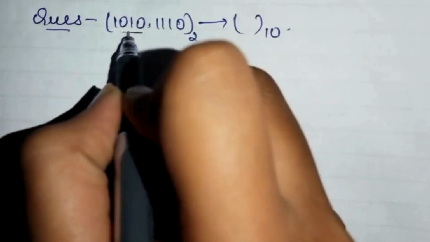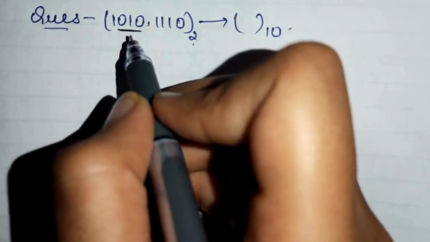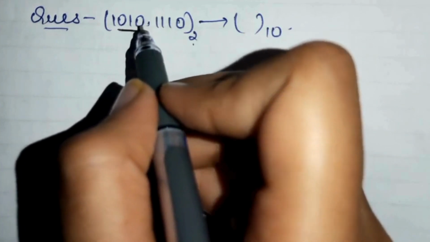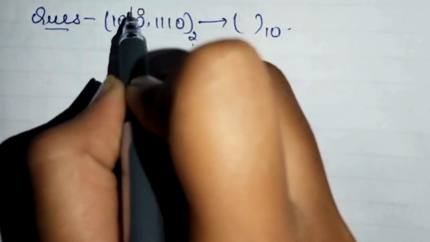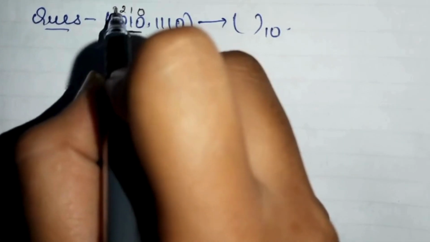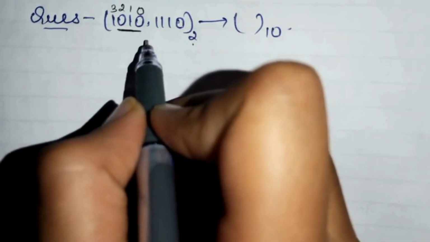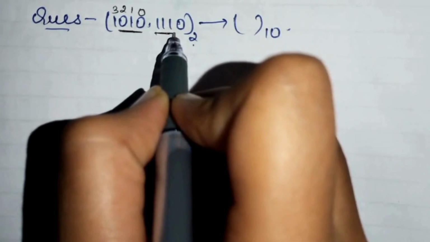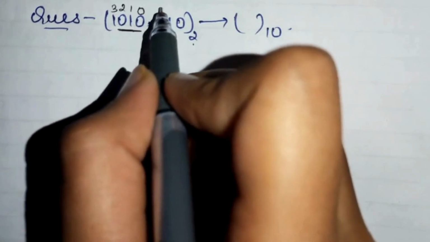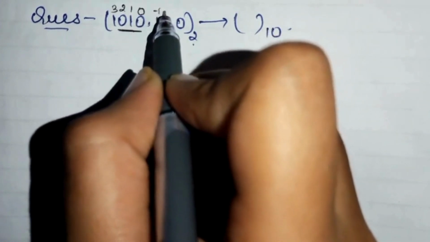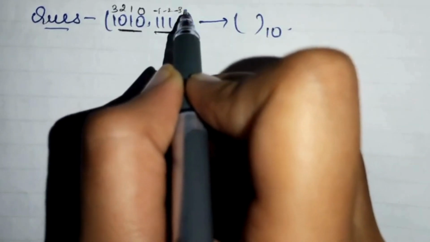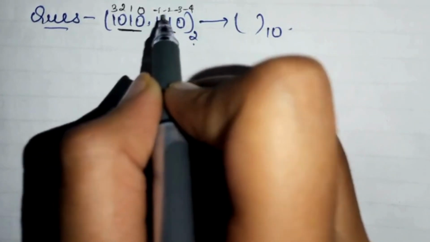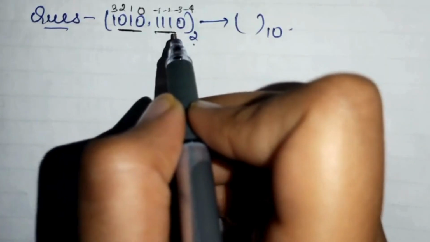So what we'll be doing here, let me take another pen. For the left part, you will do the same way as you were doing for the simple digits. So what we will do, 0 1 2 3. Now for these numbers on the right side, we will be giving them negative numbers: -1, -2, -3, -4.